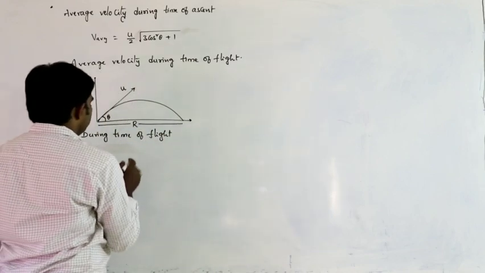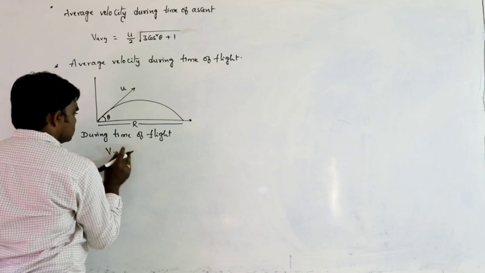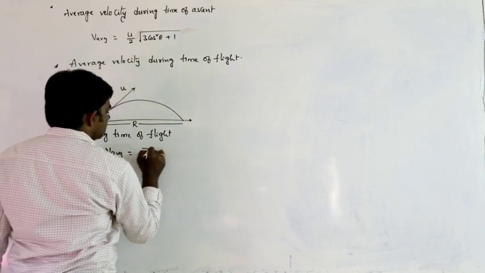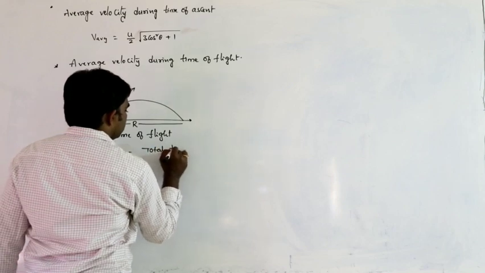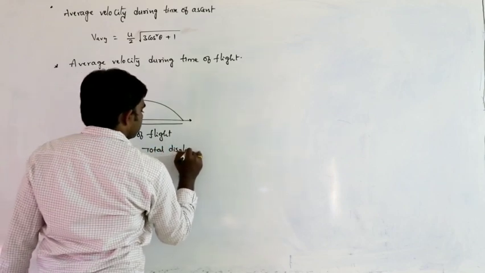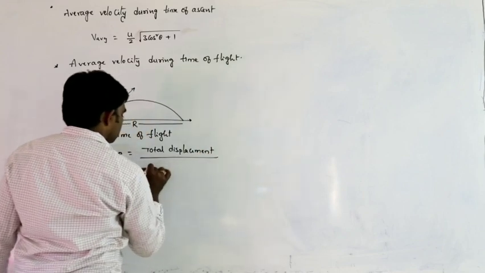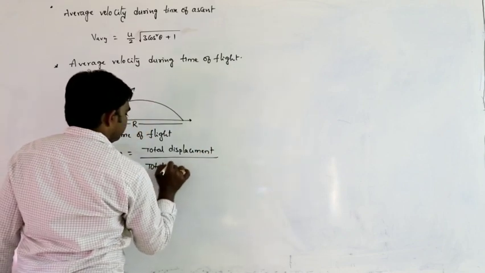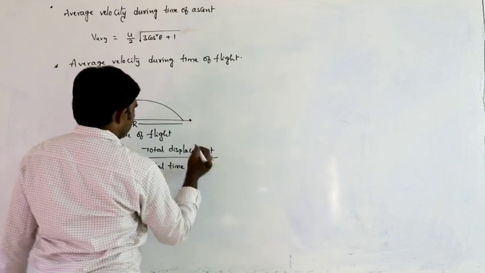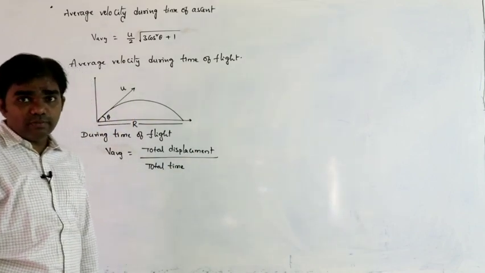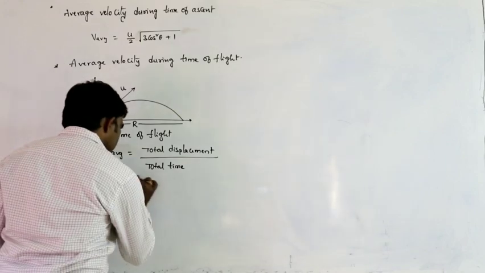So that is R. During time of flight, V average can be written as total displacement divided by total time. What is the total displacement?